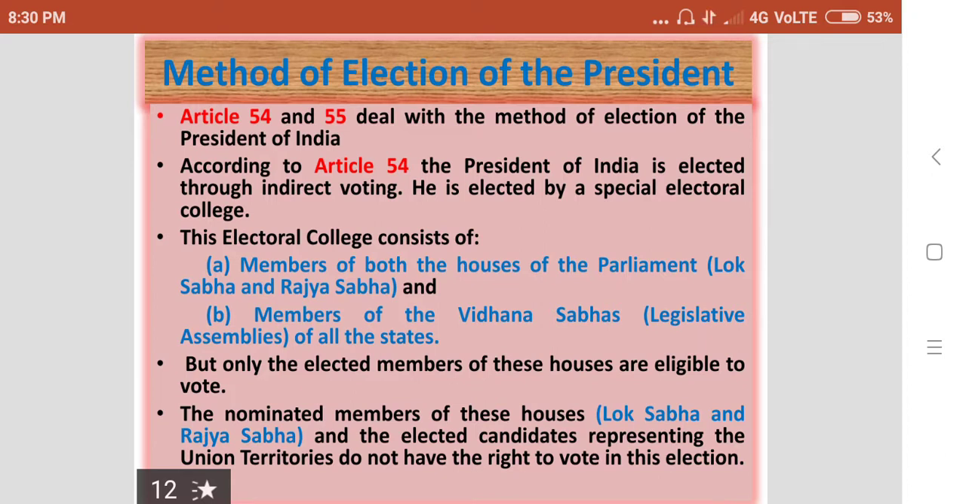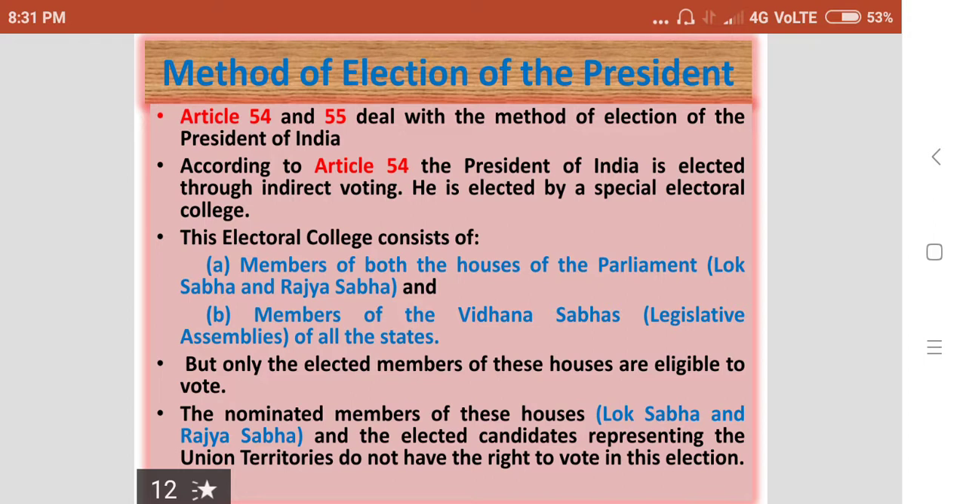Today I am going to discuss with you the method of election of the President of India: how to elect, what methods are to be followed. Article 54 and 55 deal with the method of election of the President of India. According to Article 54, the President is elected through indirect voting.